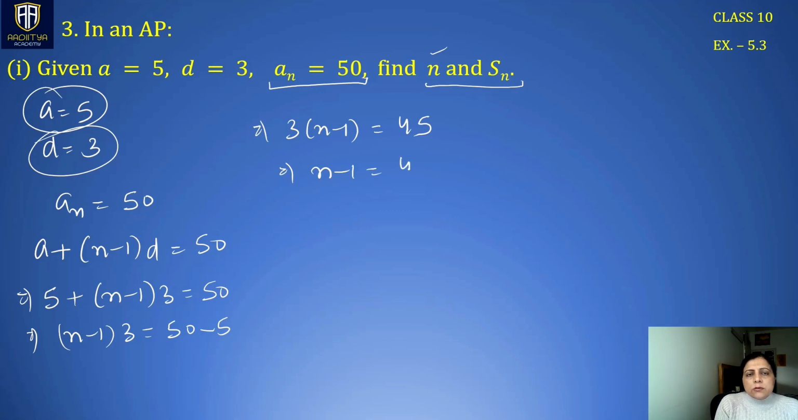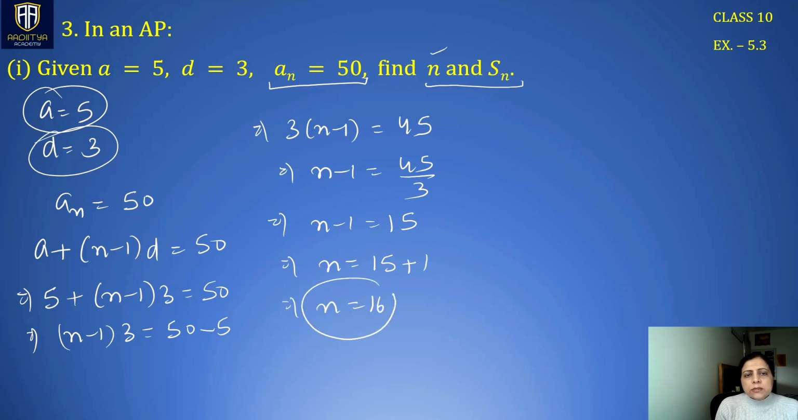N minus 1 is 45 by 3. So we have N minus 1 is 15, right? And N becomes 15 plus 1. So we have N is equal to 16, right? So first thing we have found N is 16. Now we have to find Sn.